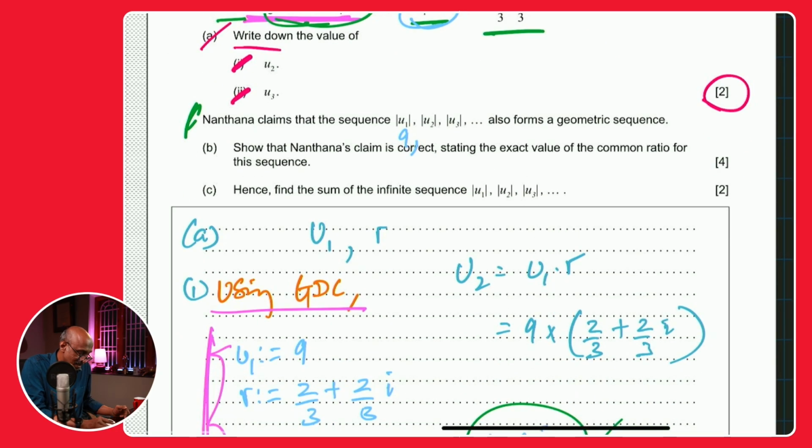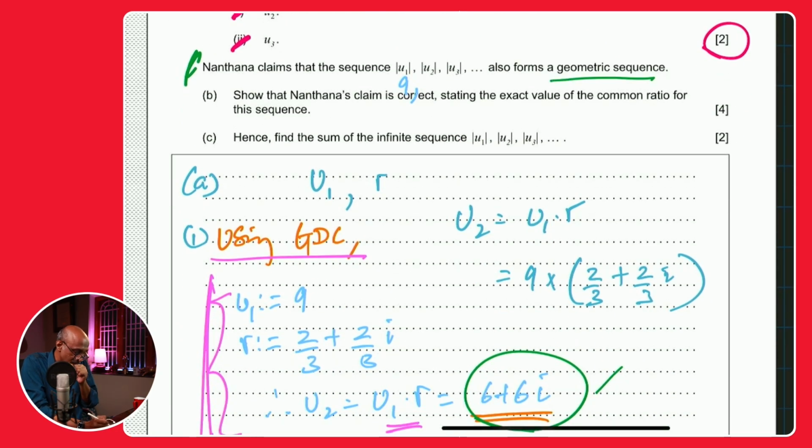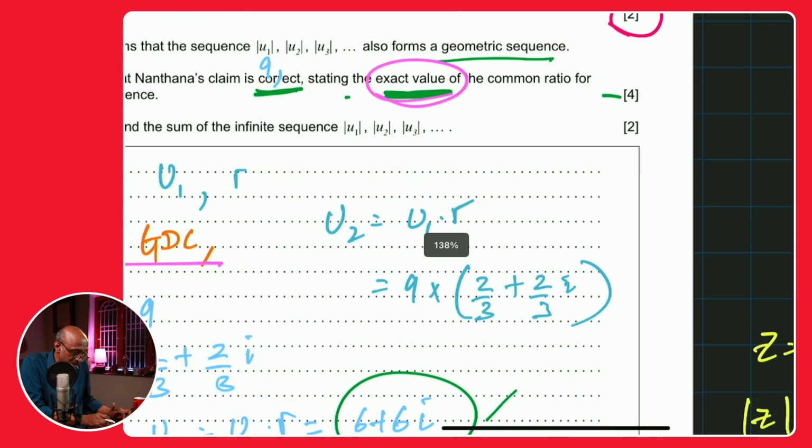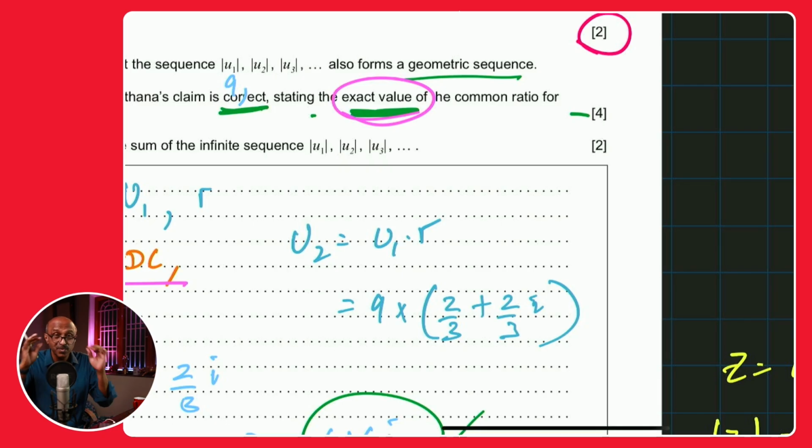So what Nantana is claiming is that the sequence of the absolute values also forms a geometric sequence. Show that Nantana's claim is correct, stating the exact value of the common ratio for the sequence. Let me just take a minute and explain what the IB means by exact value. Oftentimes when I'm talking to students about this, they ask why are you going into so many details of explaining every term? So you should know what they're expecting. Teachers, if you're watching this video, just make sure you do the same thing so that children are not caught up. Exact value means no decimals. Simple, no decimals. So leave your answer as a multiple of root 2 or a multiple of pi, or as a fraction.